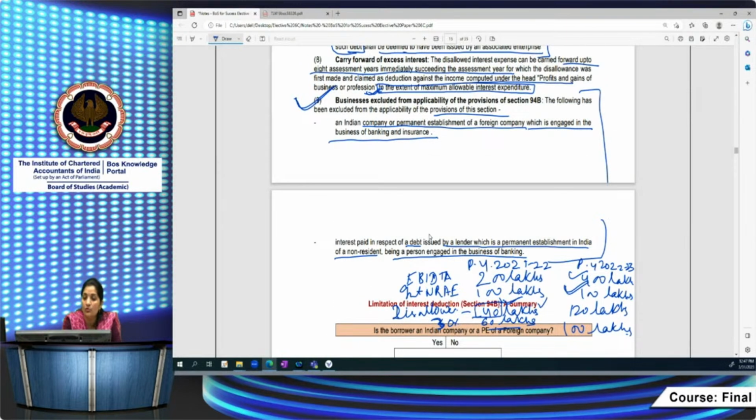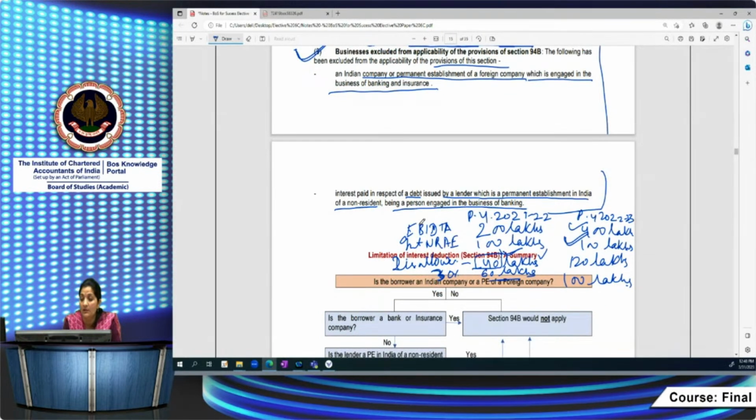Here they are saying to the extent of maximum allowable interest expenditure. Here the maximum limit of interest is 30% of EBITDA. So 120 lakhs interest only will be allowable. So here 100 lakhs for the relevant previous year and 20 lakhs for the excess interest which you are carrying forward from the previous year 21-22. So it's 120 lakhs only you will be allowed during this previous year.